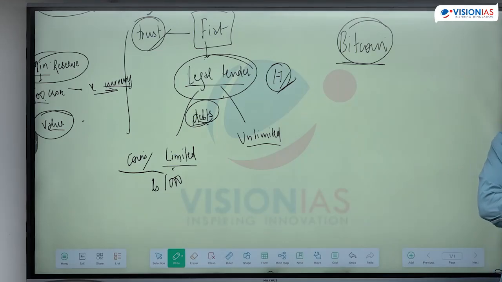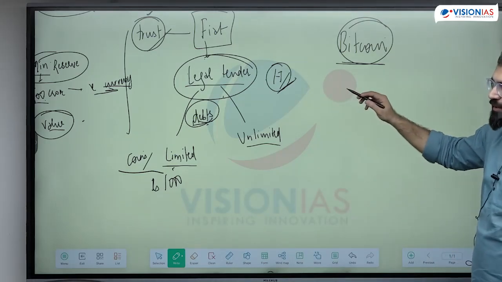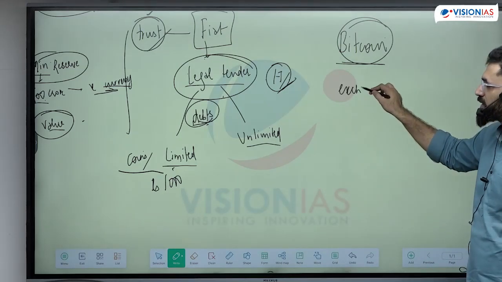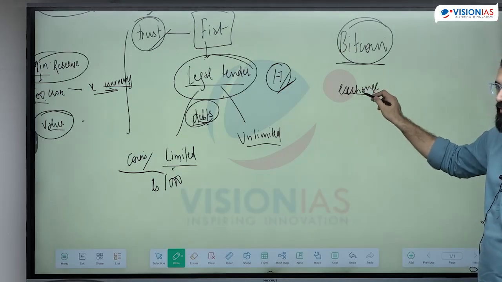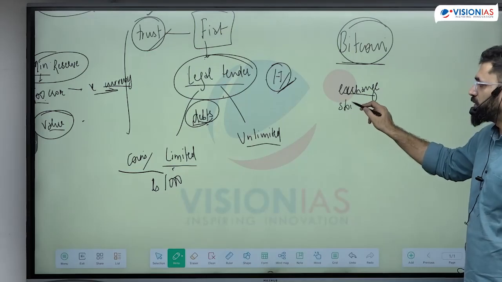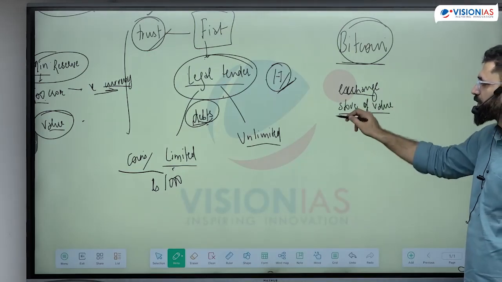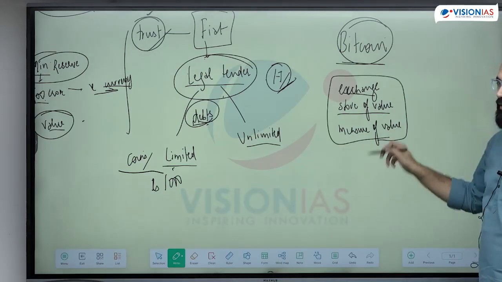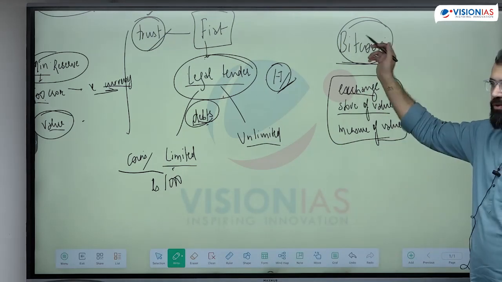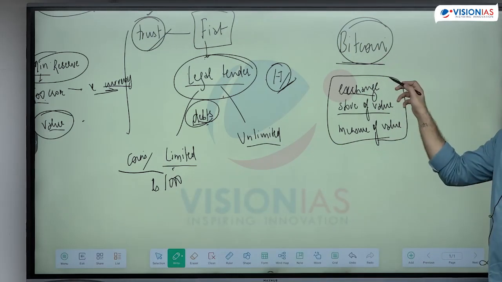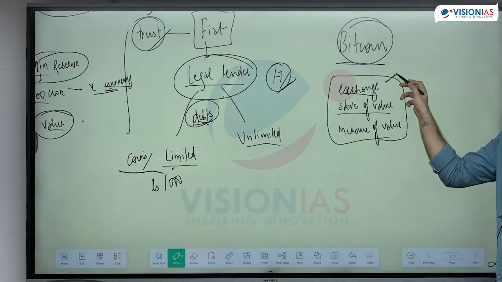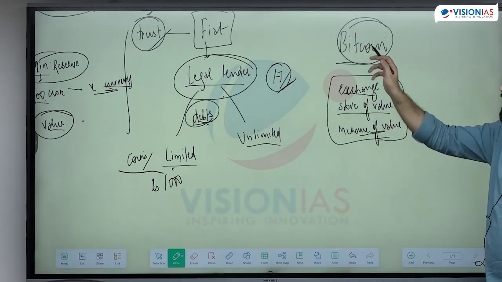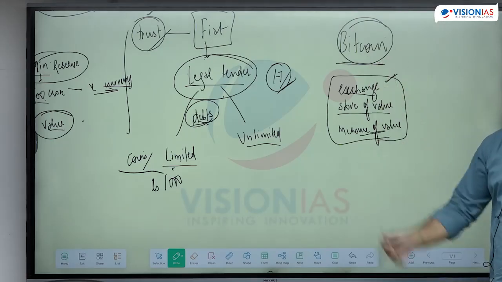No third party. See, the biggest problem, function of money is what? What are the three functions of money? That it should allow you to exchange, it should be divisible, and it should allow you to exchange. Then store of value, and it can also be a measure of value. Now if you compare Bitcoin on all three functions, is Bitcoin performing all three functions? It can be used as a medium of exchange, it is divisible also, it's easy to use. It also can act as a measure of value, independent unit hai, you can measure any product value in terms of how much Bitcoins it is. What's the problem?